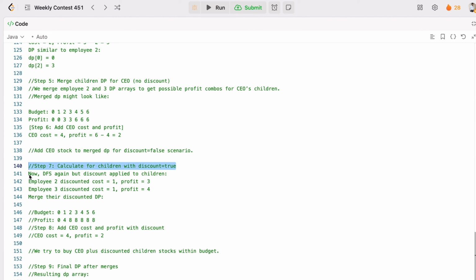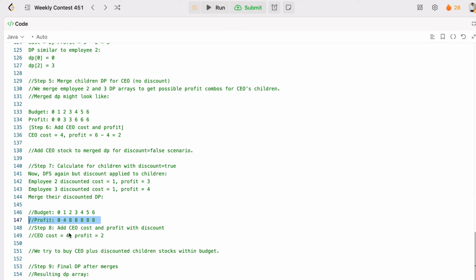Similarly, DFS will run again, but the discount will be applied to the children. So employee 2 will get the discounted cost, let's suppose it is 1, so profit will become 3, and for employee 3 it will become 4. Now we have to merge it. Once you merge it, the budget remains the same, but the profit changes. Previously profit was 0, 0, 3, 3, 6, 6. This time it will become 0, 4, 8, 8, 8, 8, 8, because you get the different profits, and you have merged it.